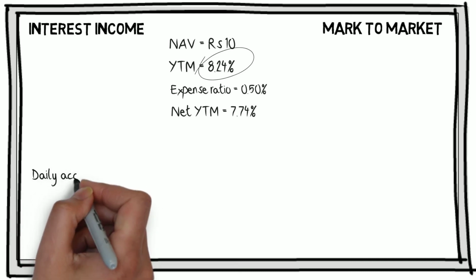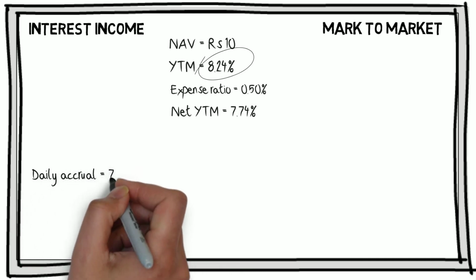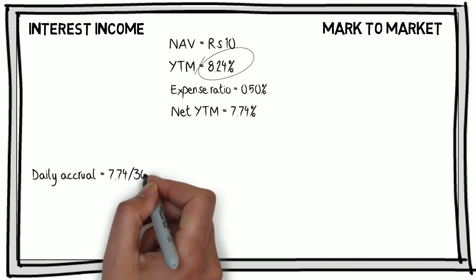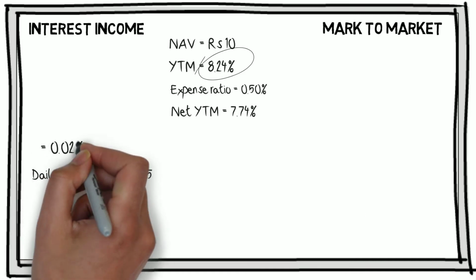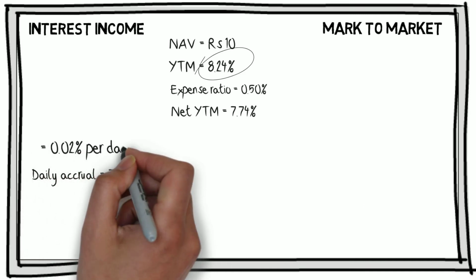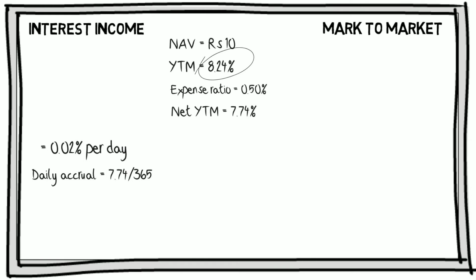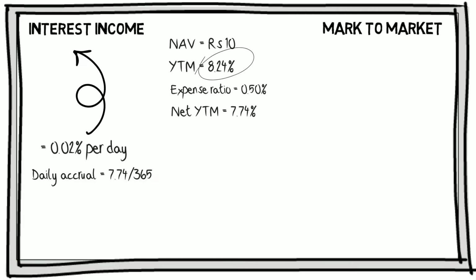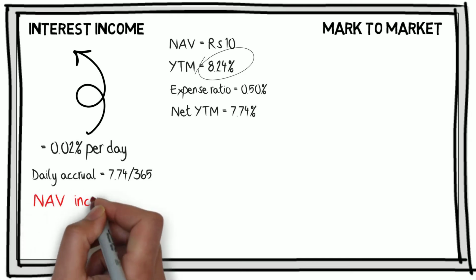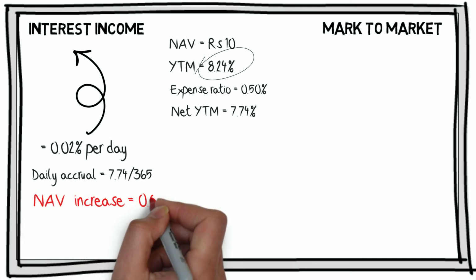To determine how much the fund would earn on a single day, we will compute the daily accrual by dividing the annual accrual by 365 days. This amounts to 0.02% per day. This means the NAV of the debt fund should move up by 0.02% per day if the interest was the only source of return. The NAV after one day would be 10.002.